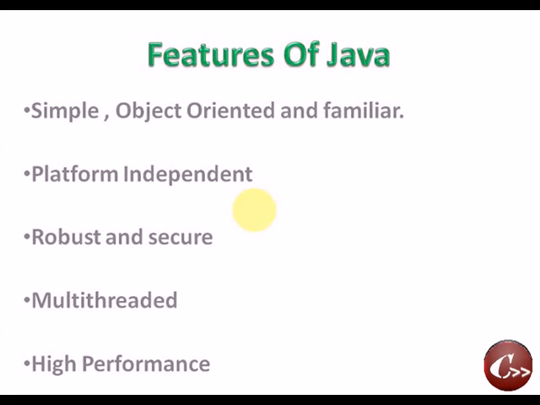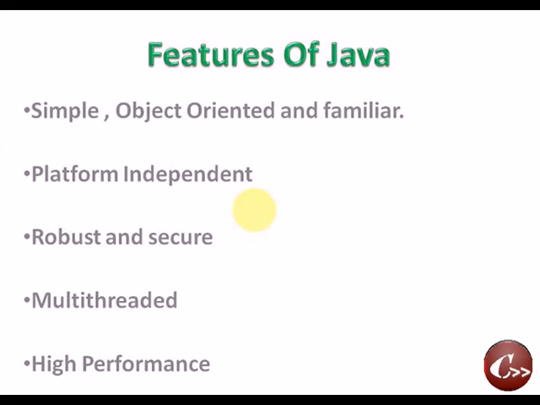The next one is robust and secure. Robust means somewhat healthy, because in Java the occurrence rate of runtime errors is very low, and even if any runtime errors occur, Java will effectively manage them using the concept of exception handling. And Java is very secure.